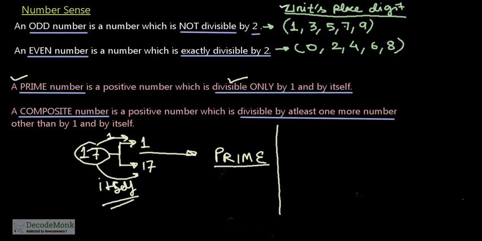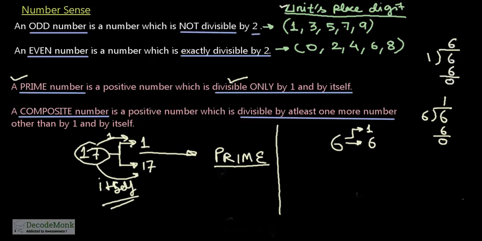Now let us take one more example. Suppose we take 6. Now you see that 6 is divisible by 1, which is true for any number. 6 is divisible by 6 also, which is also true for any number. Divide 6 by 6, it will give you 1 as the quotient and remainder as 0. If you divide 6 by 1, it will give you quotient as 6 and remainder as 0. Now can you think of any other number which divides 6? Yes, 2 divides 6 perfectly.